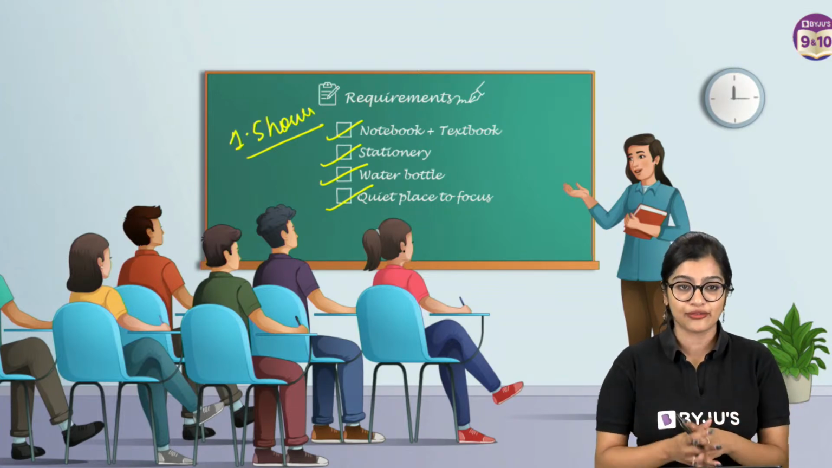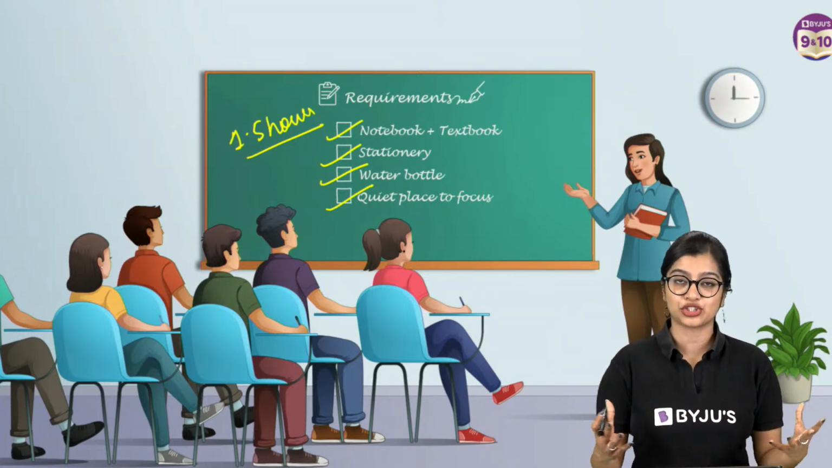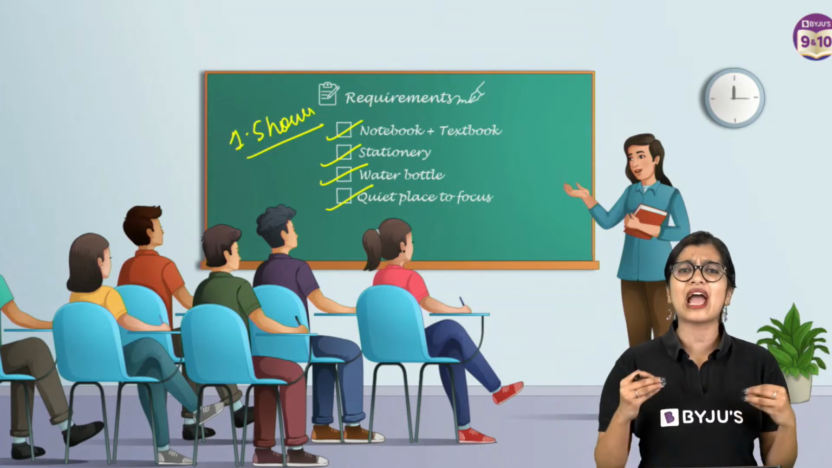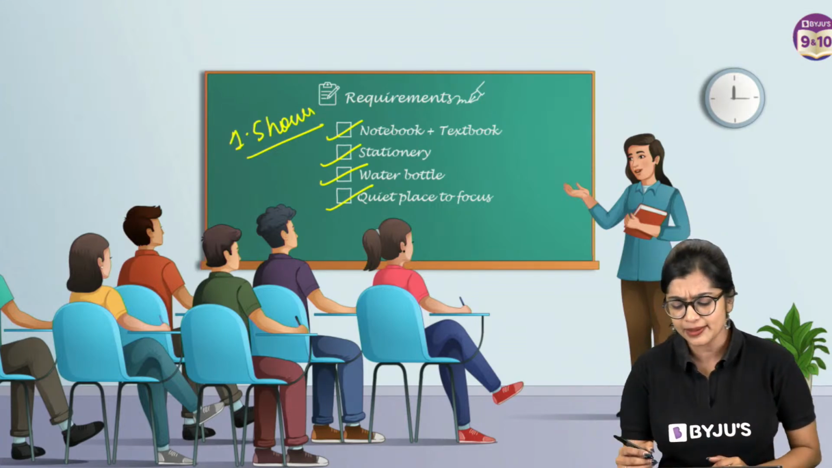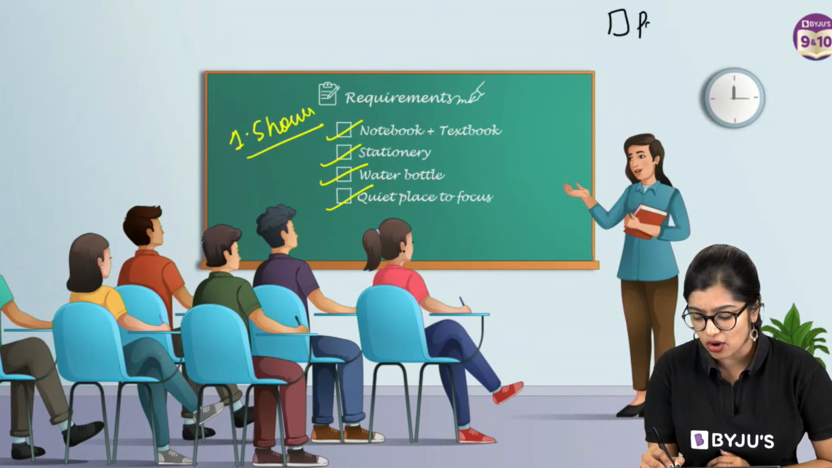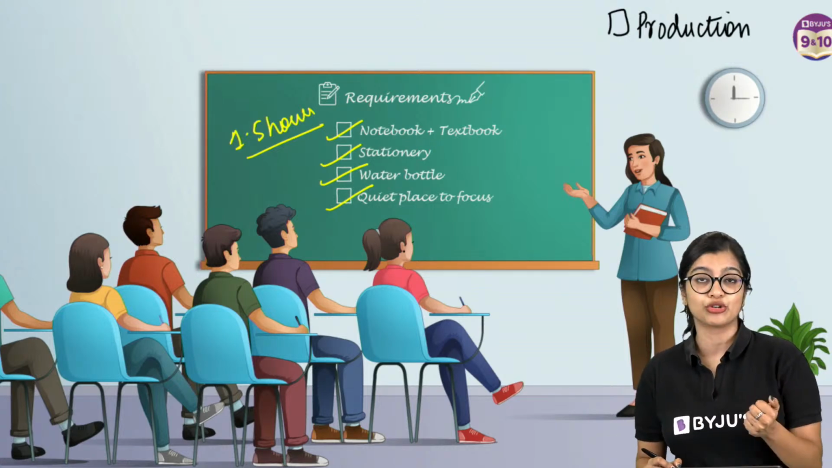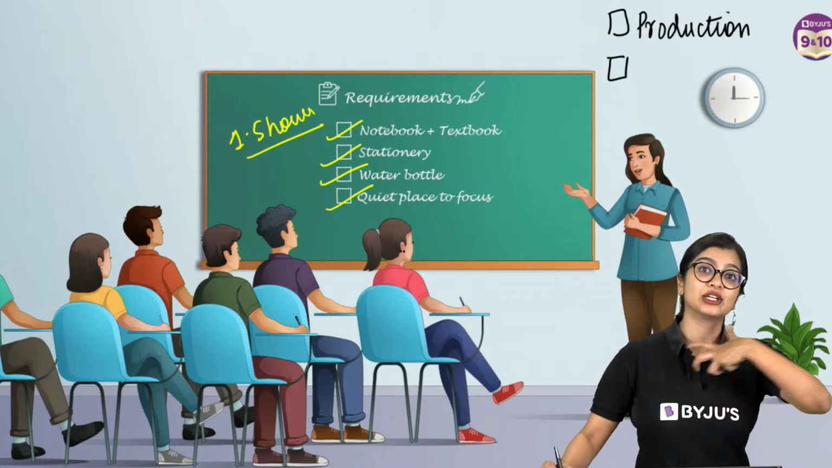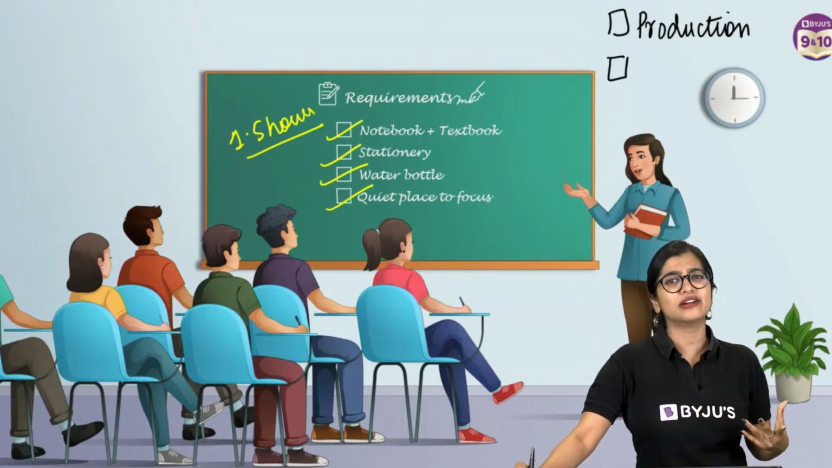So when we talk about this particular chapter, which is the story of village Palampur, mainly it talks about the ideology of production, right? So in this particular chapter, what is it that we're going to learn? We'll get an idea of the importance of production, what are the factors that contribute towards production, what is the importance of agriculture, what are the traditional methods, what are the modern methods, right?